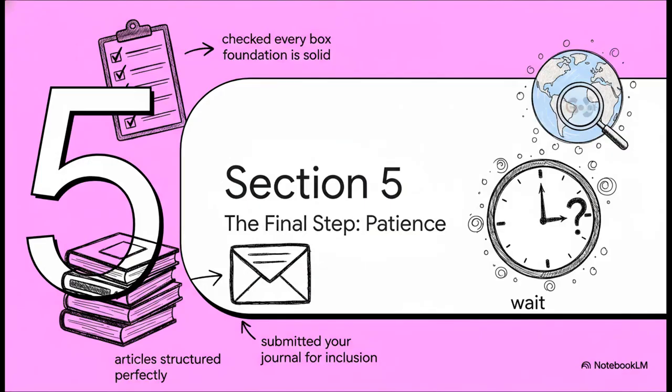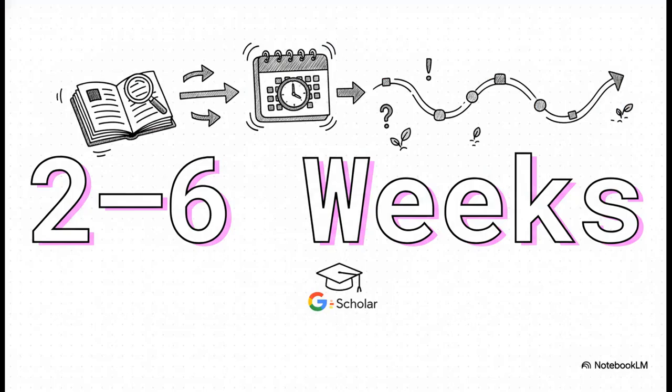So, you've done everything right. Your foundation is solid. Your articles are structured perfectly. The technical path is clear. You've hit submit. Now for what is, honestly, the hardest part, waiting. Typically, you're looking at about 2 to 6 weeks for a journal to be reviewed and hopefully indexed. But please, don't panic if it takes longer. Sometimes it can be 2, even 3 months or more. The key here is to just be patient, knowing you've done all the right things.